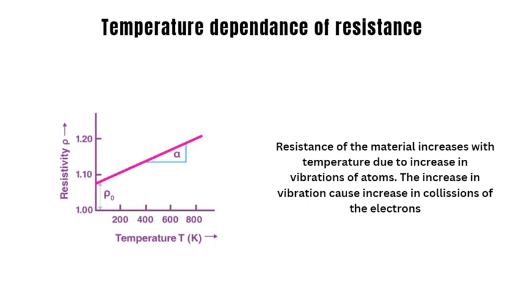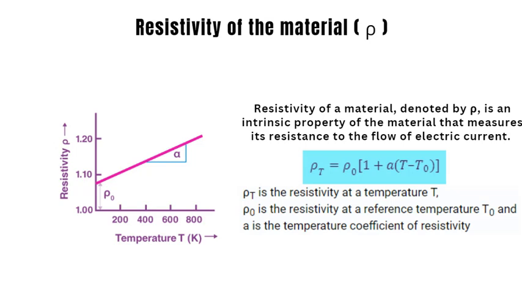The resistivity of a material, denoted by ρ, is an intrinsic property of the material that measures its resistance to the flow of electric current. The resistivity of a material can be altered by changing the temperature. The resistivity of metallic conductors within a limited range of temperature is given by the following equation. Rho equals rho naught into 1 plus alpha into T minus T naught.